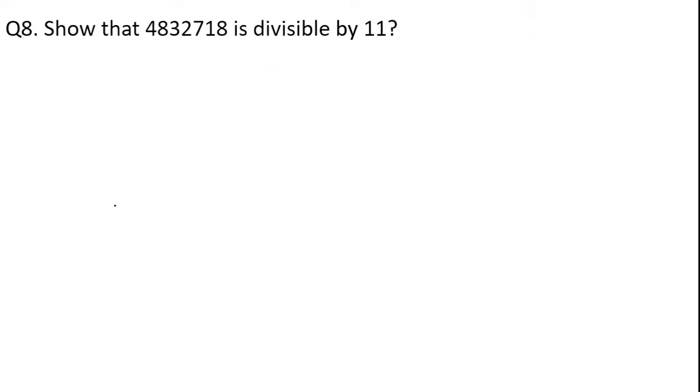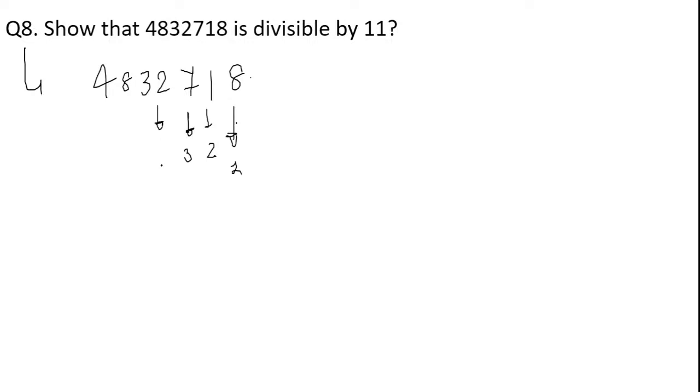Here they are asking us to check the divisibility test of 11. How to check the divisibility test of 11 we have already seen. We simply have to add the odd places and the even places, right? So for the given number 4, 8, 3, 2, 7, 1, 8, this is the first place, this is the second place, this is the third place, this is the fourth, fifth, sixth and the seventh. Okay.